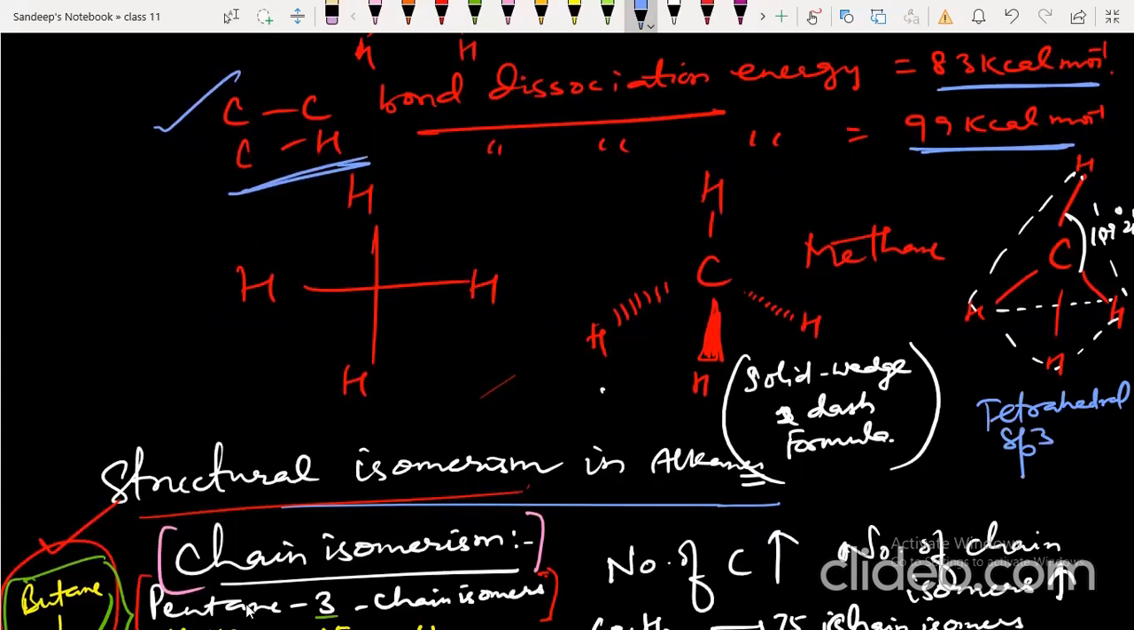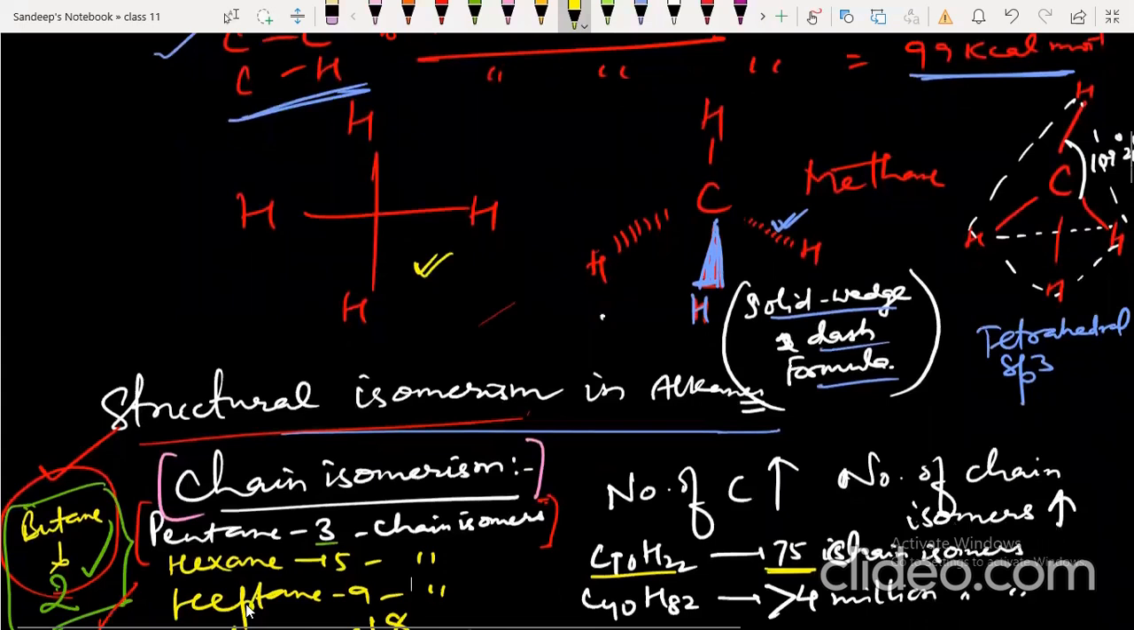If you see the solid wedge and dash formula, this bond is going away from you. This bond is towards you. So this is towards the observer, this is away from the observer, and this is on the plane of paper. This is called the solid wedge or dash formula. This is the simple formula.